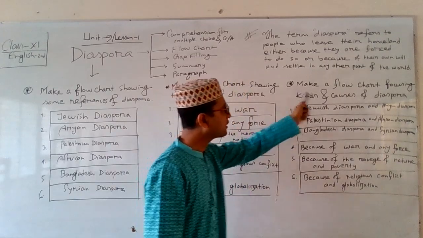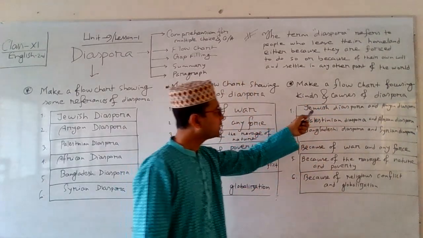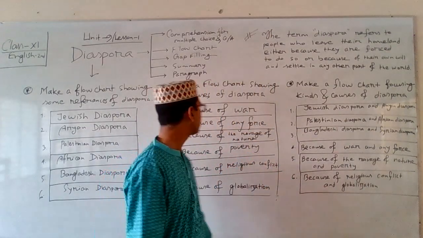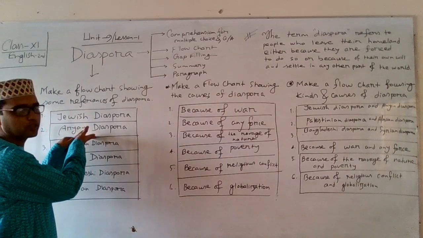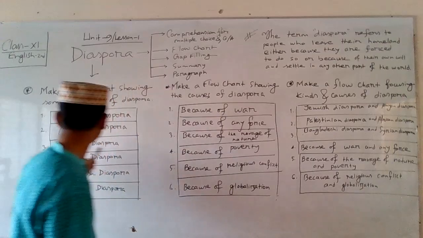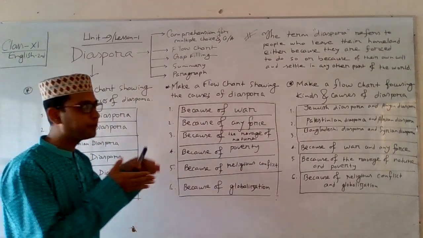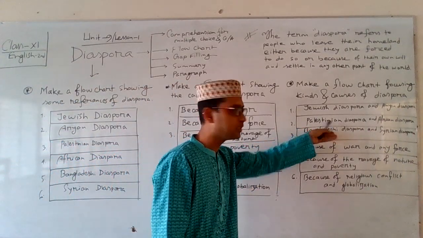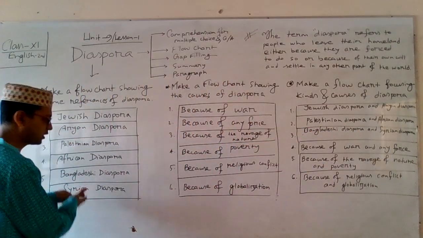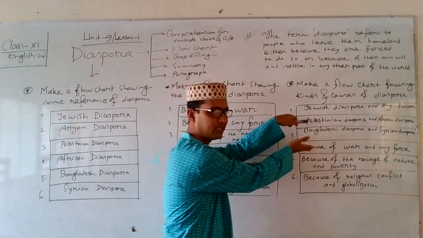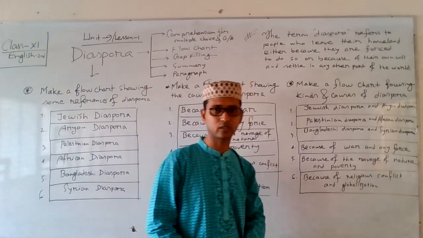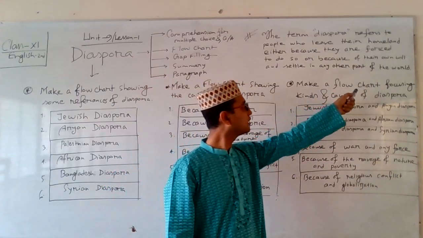Here, kinds and causes. First, Jewish diaspora and Aryan diaspora might be given as a clue, combined into one. Then the second clue, Palestinian diaspora and African diaspora, combined into one. And next, Bangladeshi diaspora and Syrian diaspora combined into another one.